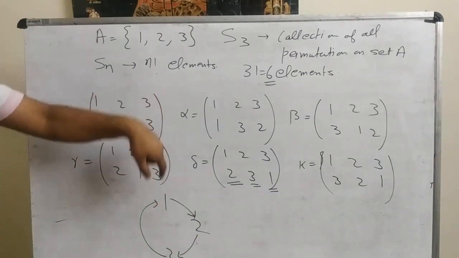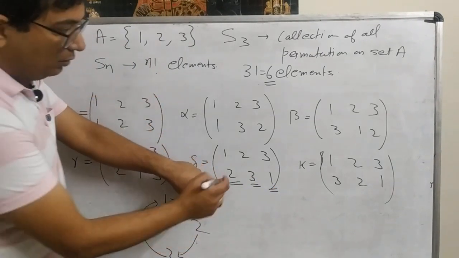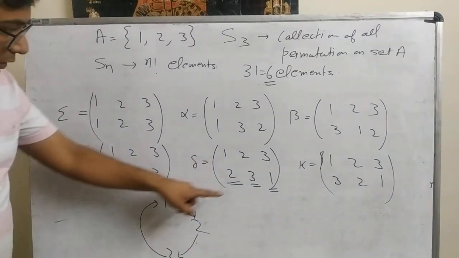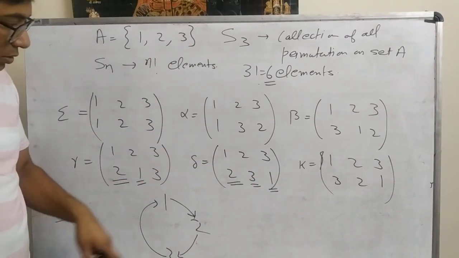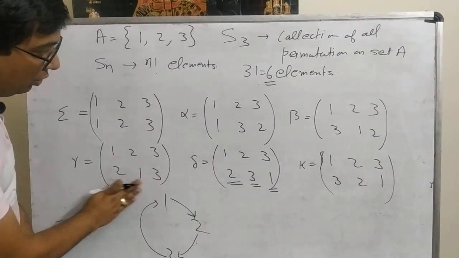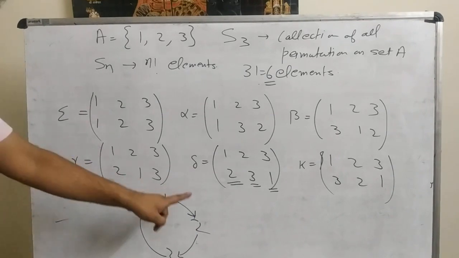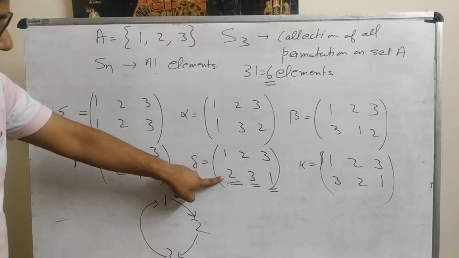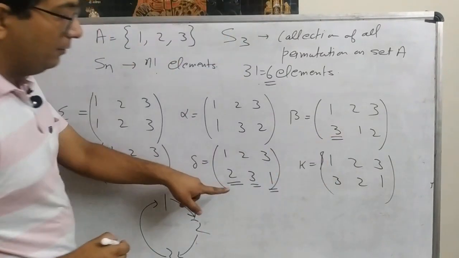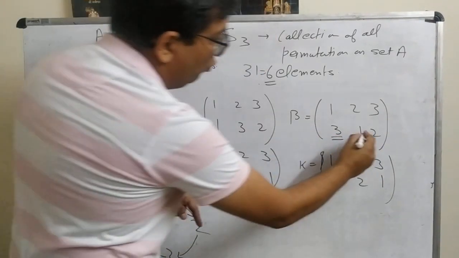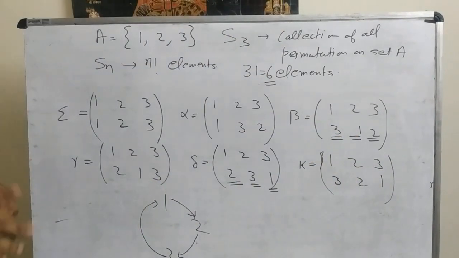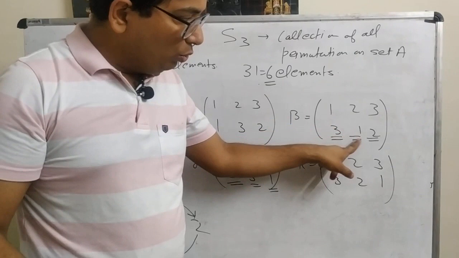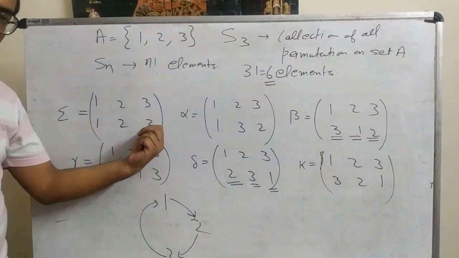Then again 2 to 3, 3 to 1, 1 to 2. So we find the 3 elements. Now if we check from 3, 3 to 1, 1 to 2, 2 to 3, it will again come to the first element.